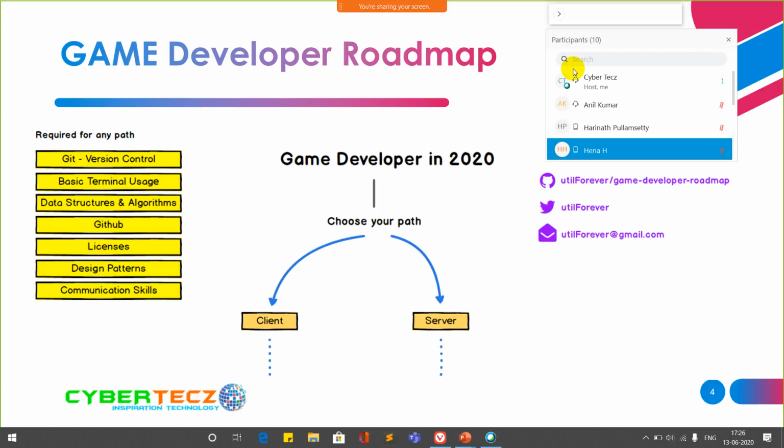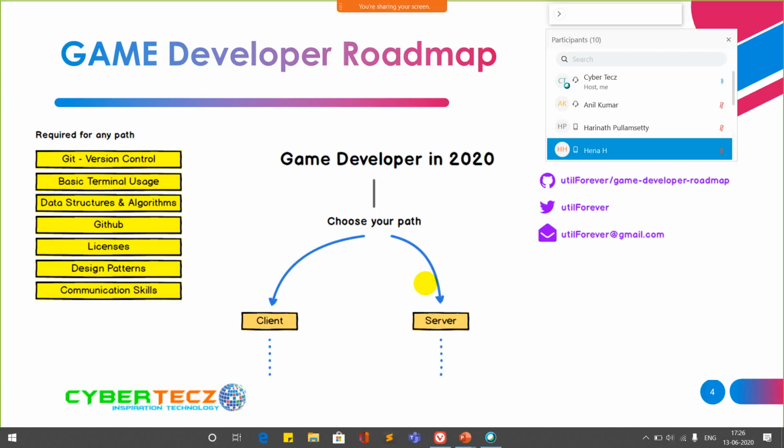After that, terminal usage. As you know guys, developers are the masterminds here, and Windows is designed for kids, not for developers. To be a developer, you must have knowledge about open source operating systems like Linux, Kali Linux, Backtrack, Fedora, Ubuntu, BSD (Berkeley Software Distribution), Parrot OS, and such open source operating systems. So we will deep dive into what is open source and what is a paid operating system.